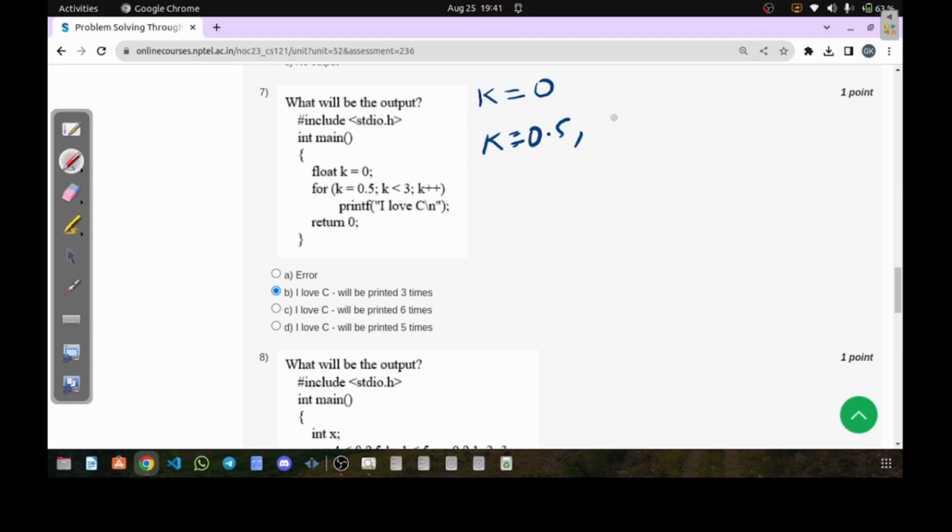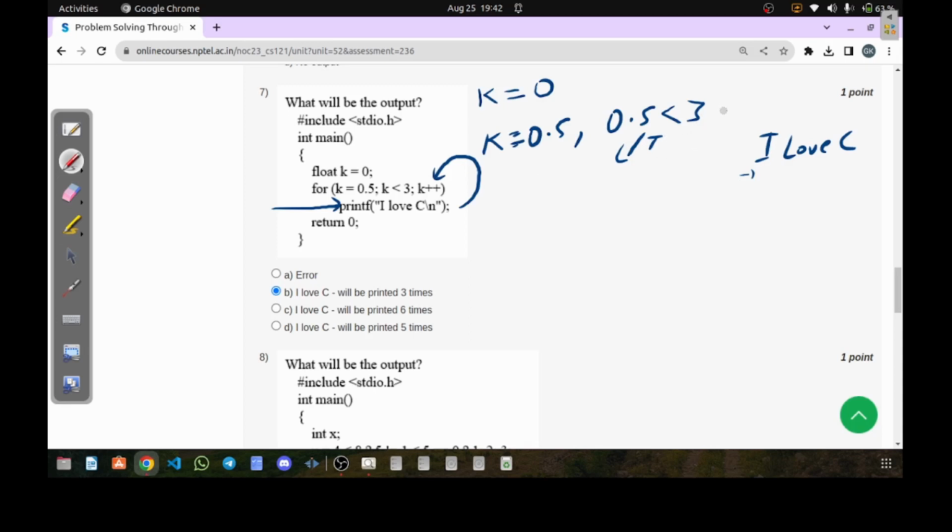Next we are checking the condition 0.5 less than 3. The condition is true. Then we'll come to the true section, where we have one line written, which says printf I love C. So I love C will be printed once. I'm just writing here also that I love C will be printed once, and we'll go to the next line. After that we will come to the update section which says k plus plus.